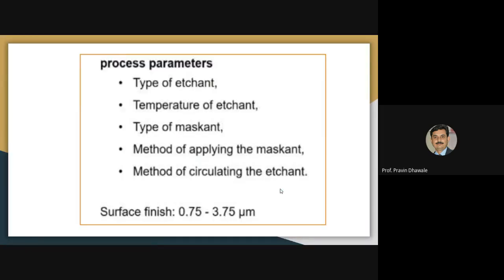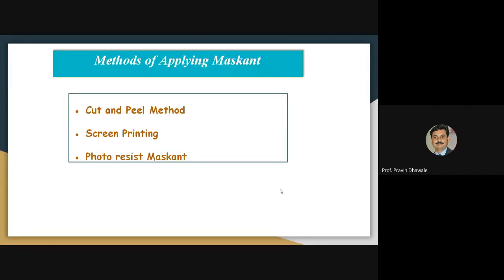Then we discuss the different parameters that affect the material removal rate in a chemical machining process. Like which type of etchant we are using, what temperature you have maintained for the etchant, which type of maskant you are using, and what are the different methods of applying the maskant and circulating the etchant that we have discussed.